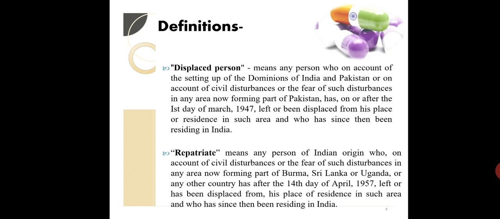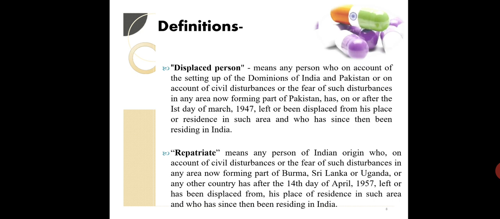Some other points are displaced person and repatriate. Displaced person, displace करना, that is एक place से दूसरी place में आपको move करना, that is displaced. So if we are talking about this, let's read the point.